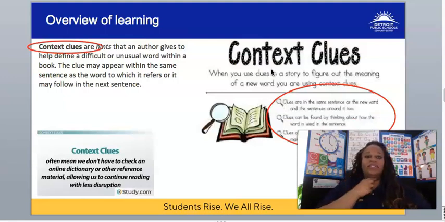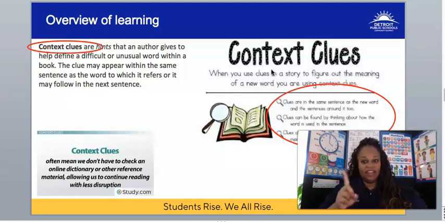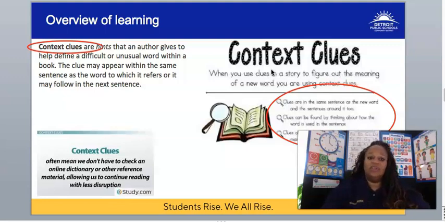Now, here's how we find out context clues. What are context clues? These are hints that the author gives to help define a difficult or unusual word within a text. The clue may appear within the same sentence, and if it's not in that sentence, you should look in the sentence which follows the sentence in which the word was used.